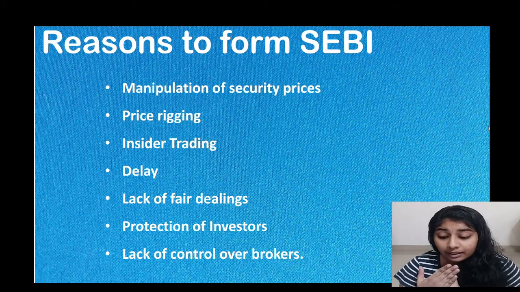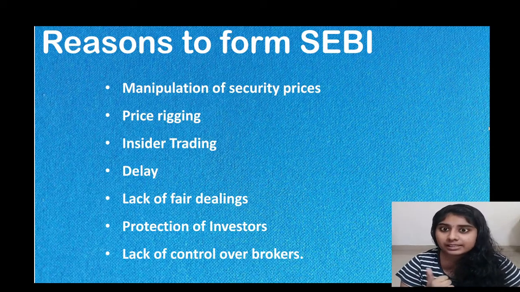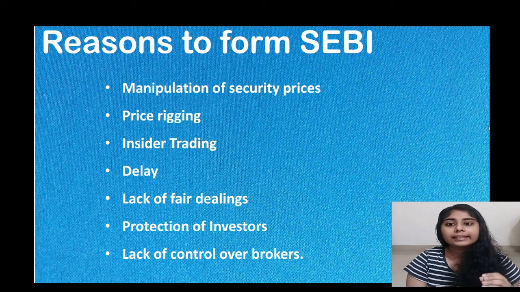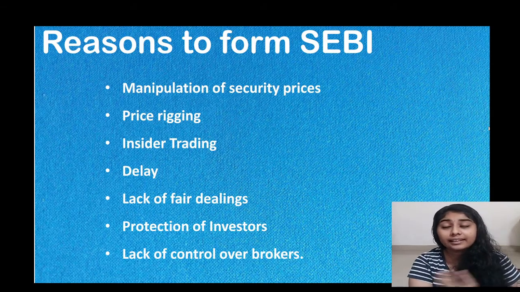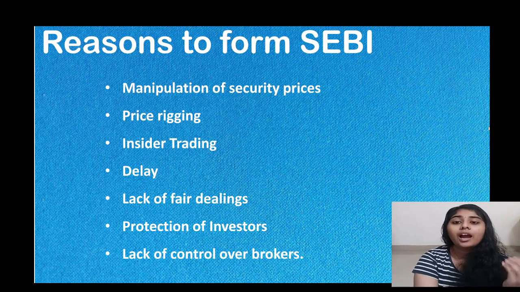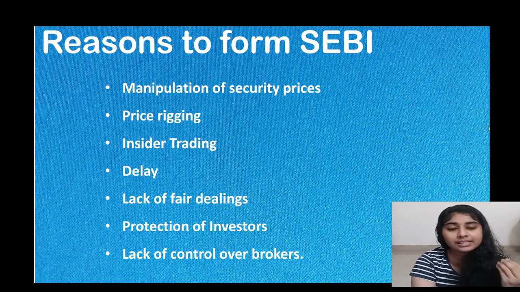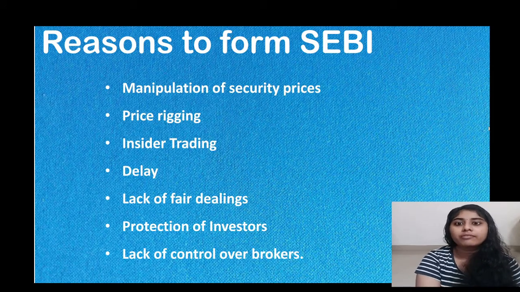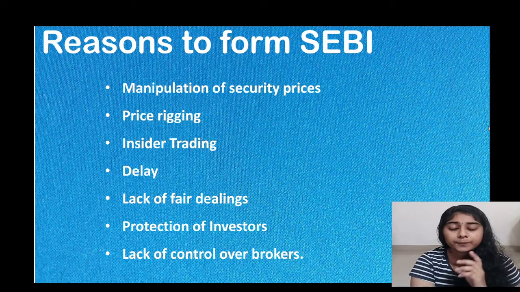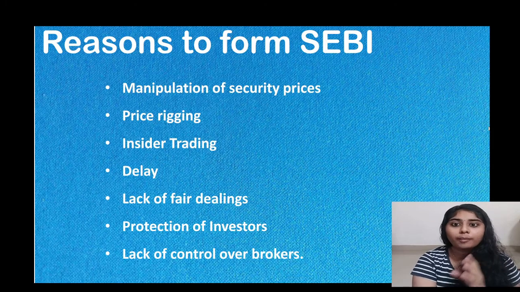Next, and an important one, is protection of investors' interest. As manipulation of security prices, price rigging and insider trading were going on, whatever the investors were investing, they were not getting a fair return. So to protect the interest of the investors also, it was very essential to form SEBI.